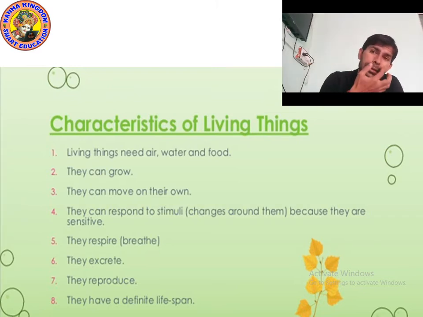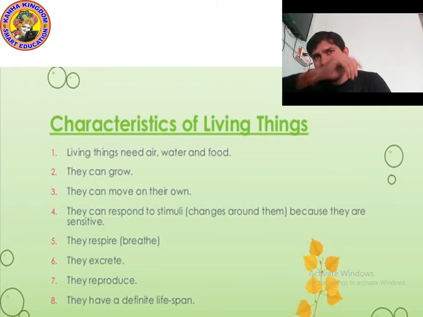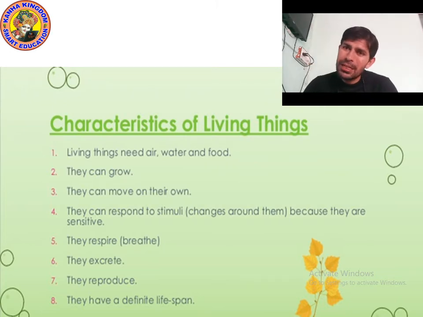So the height of the plants and animals are different. Yes, so they can grow. Point number three, they can move on their own. Yes, we move with the help of our limbs, means we move with the help of our hands and feet.